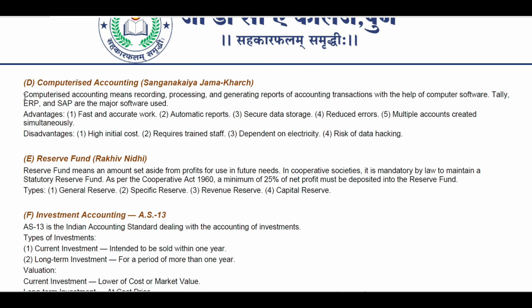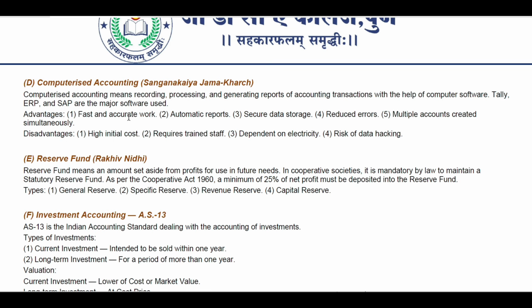Now, what exactly is computerized accounting? Computerized accounting means recording, processing, and generating reports of accounting transactions with the help of computer software like, nowadays, Tally, ERP, and SAP, which are the major software used in the industry or in the market so far. So what are the advantages of computerized accounting? In a short note, you can write advantages and also disadvantages.